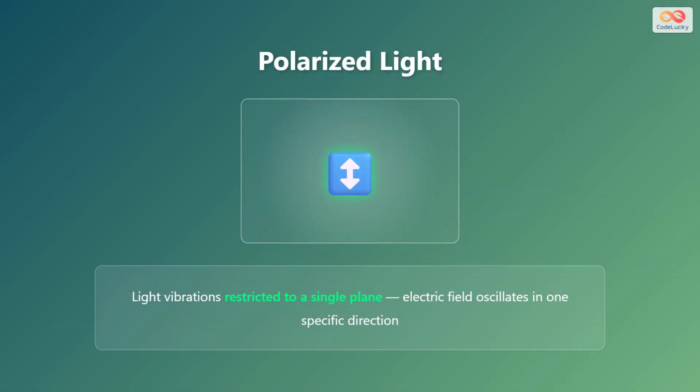Polarized light is very different. When light becomes polarized, its vibrations are restricted to a single plane. The electric field oscillates in only one specific direction, rather than in all directions. This means we have successfully filtered out all the other directions of vibration, leaving only light that vibrates along one particular axis.